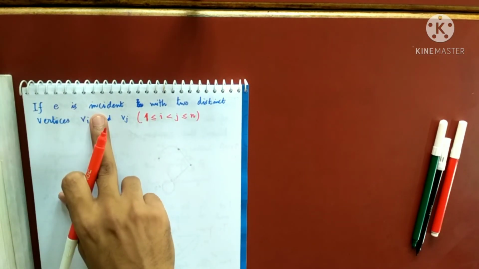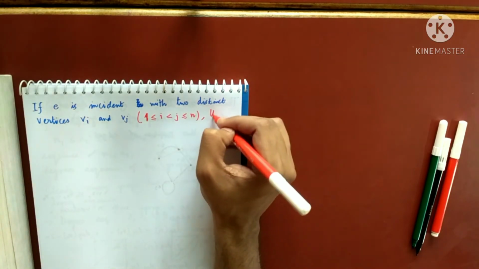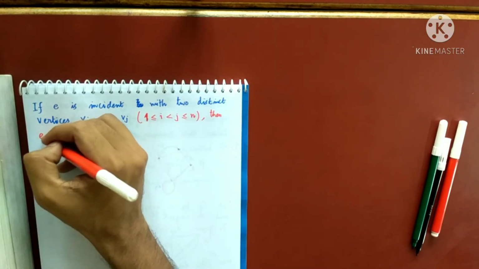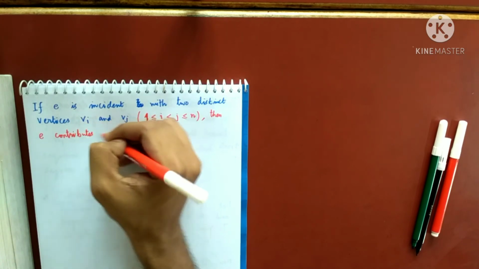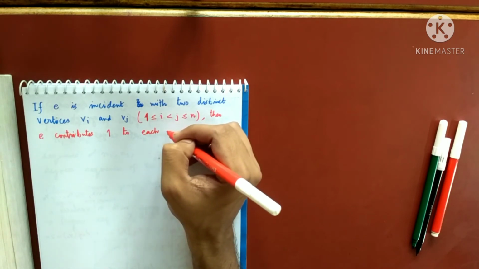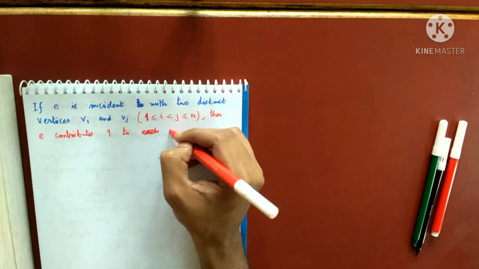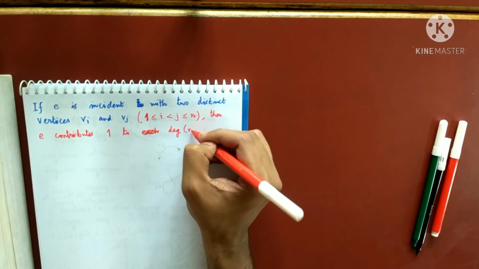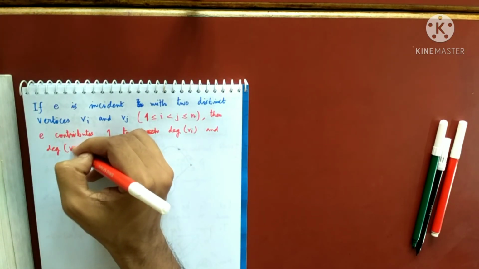So if E is incident with two distinct vertices Vi and Vj, then E contributes 1 to each, the degree of Vi and the degree of Vj.